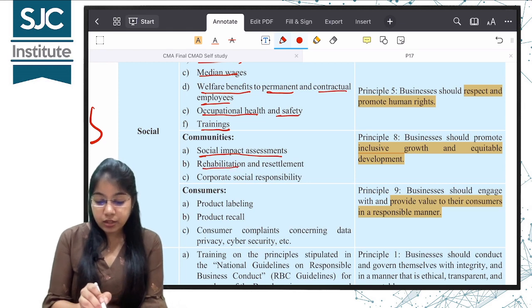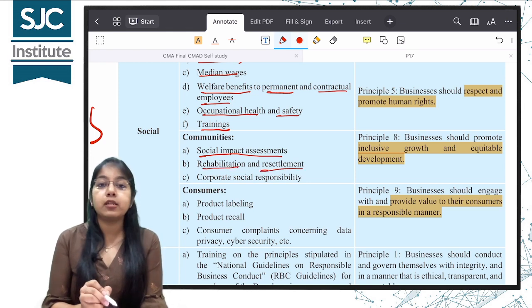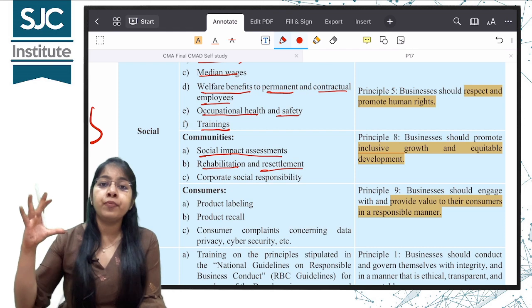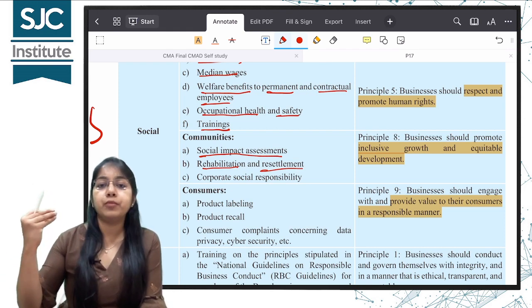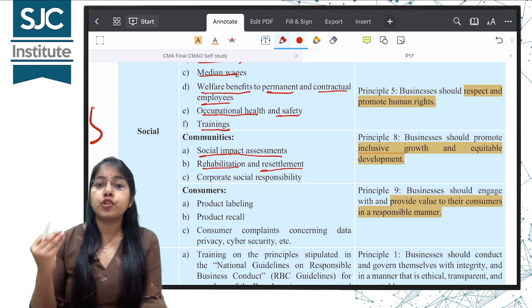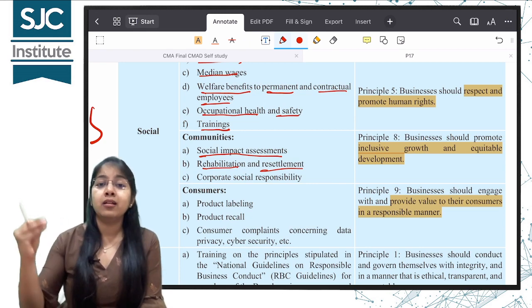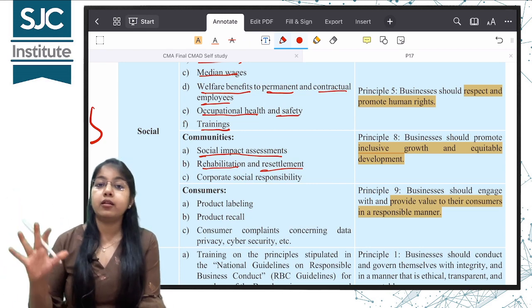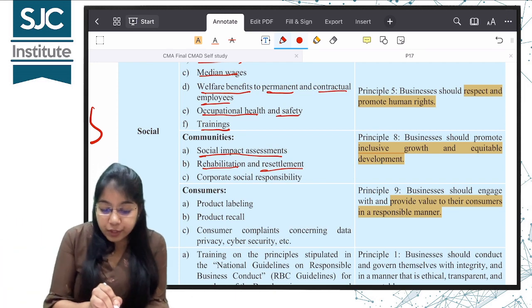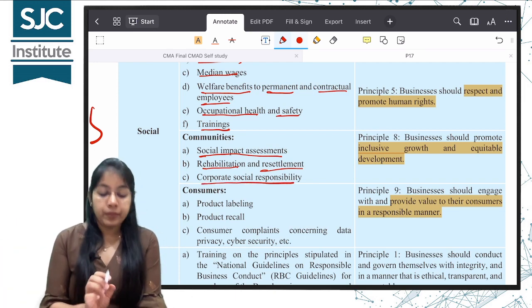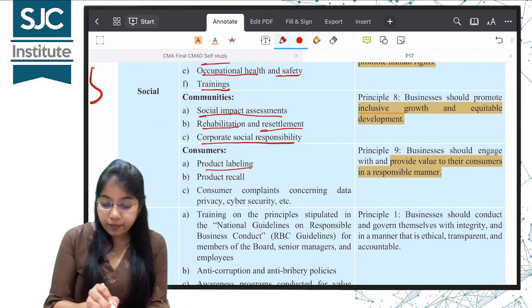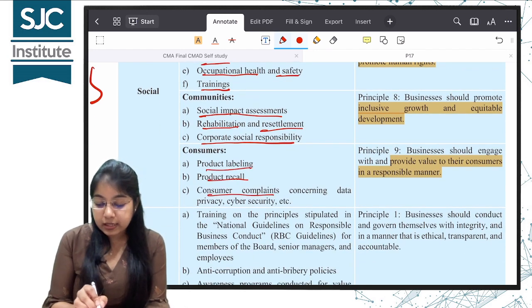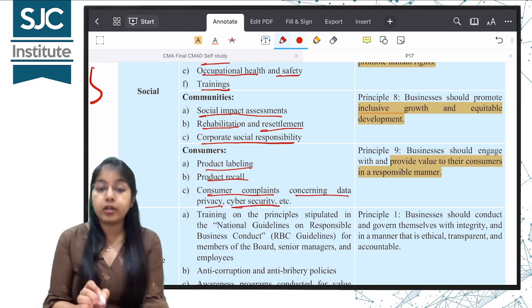Rehabilitation and resettlement. If the company is establishing business on a particular land, establishing a factory, it should ensure that it is resettling the people who were staying there in a proper location. Corporate social responsibility. When it comes to consumers, product labeling, product recall, consumer complaints concerning data privacy, cyber security, etc.